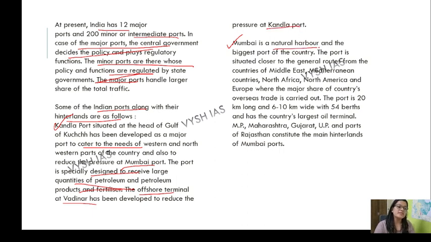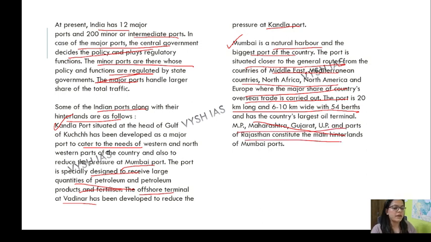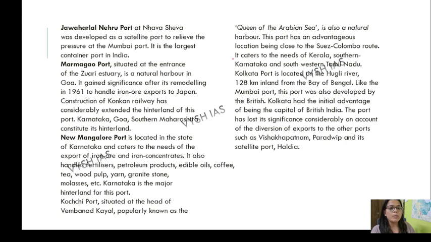Mumbai is a natural harbour, the biggest port of the country. The port is situated closer to the general route from countries of the Middle East, Mediterranean Sea, North Africa, North America and Europe. The port is 20 km long and 6.10 km wide with 54 berths and has the country's largest oil terminal. MP, Maharashtra, Gujarat, UP and parts of Rajasthan constitute the main hinterlands of Mumbai port.